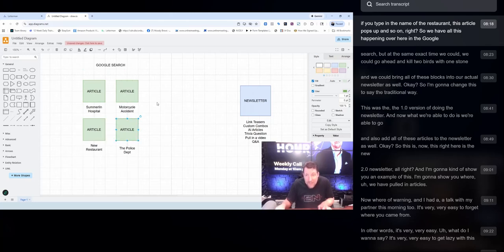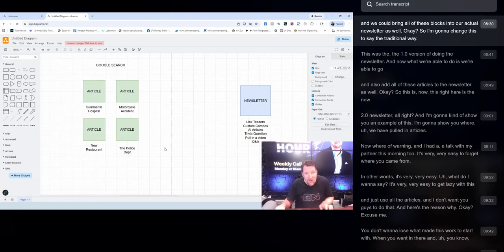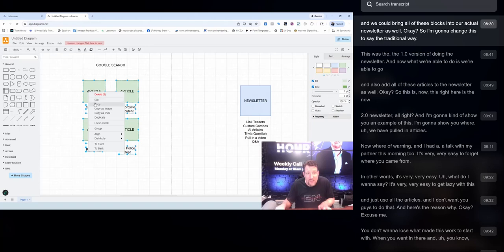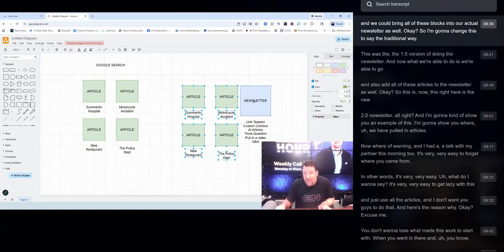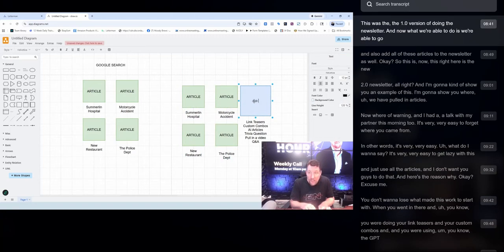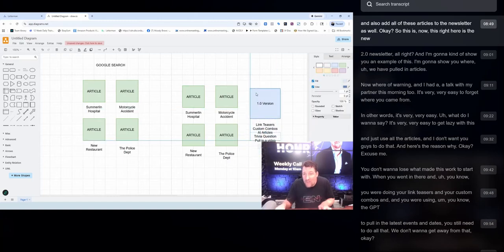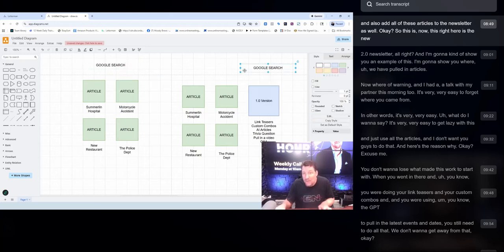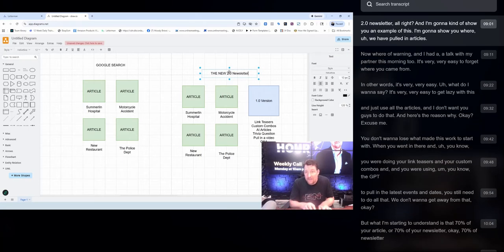So we have all this happening over here in the Google search, but at the same exact time, we could kill two birds with one stone, and bring all of these blocks into our actual newsletter as well. So I'm going to change this to say the traditional way. This was the 1.0 version of doing the newsletter, and now we're able to also add all of these articles to the newsletter as well. So this right here is the new 2.0 newsletter.